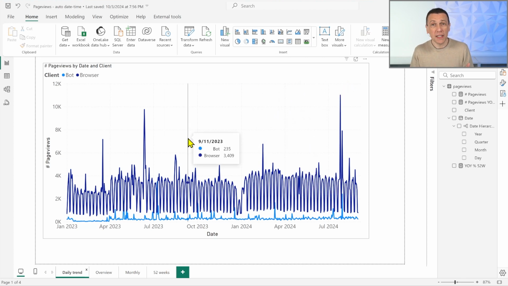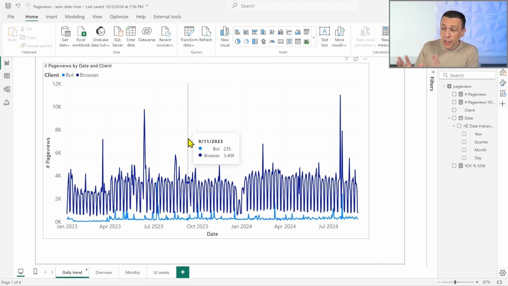Clearly, this is a website that is related to business, because in a website dedicated to sports, we would probably see an actual opposite trend. So we would see an increase during the weekends and a lower number during the working days, hopefully. But that is what we have to analyze.